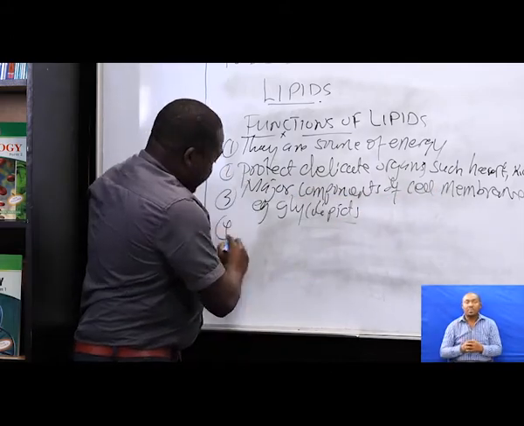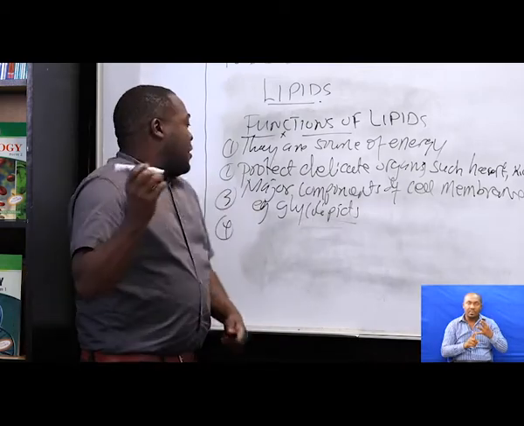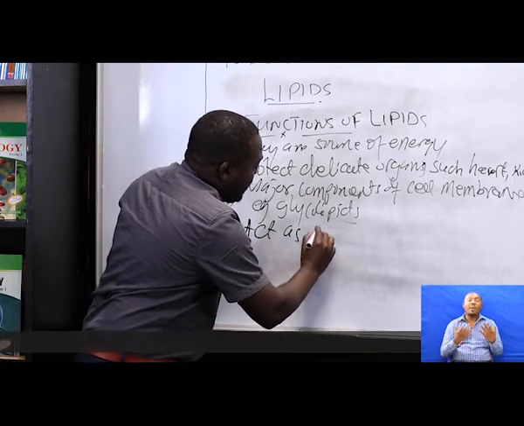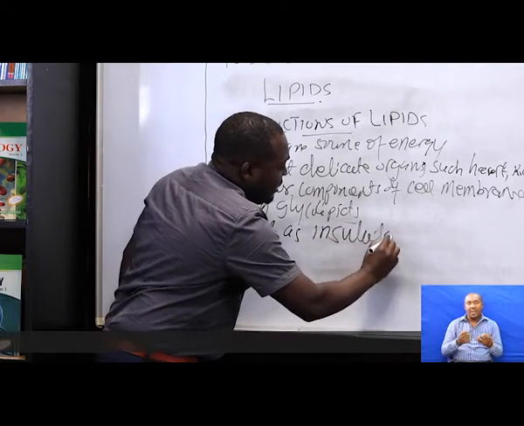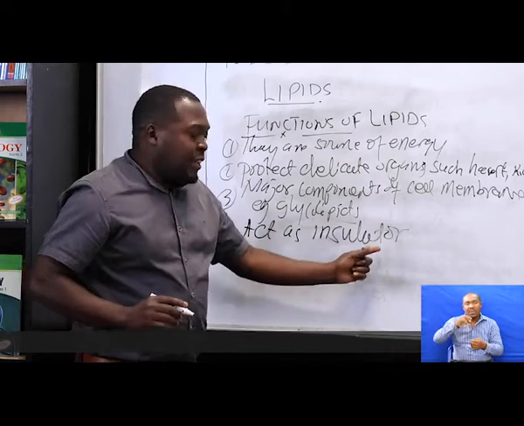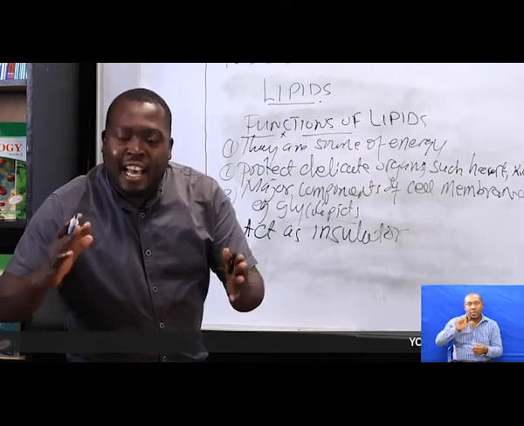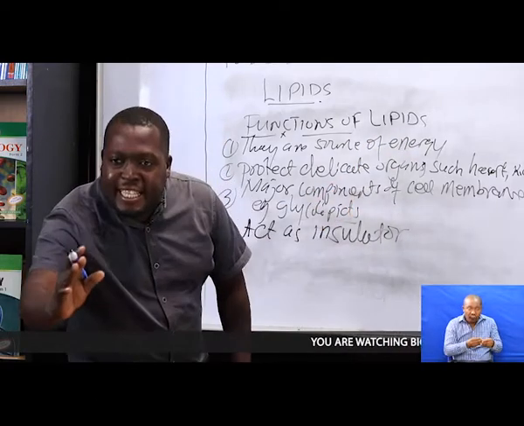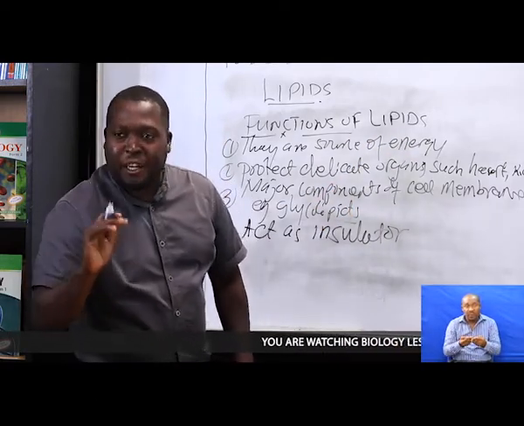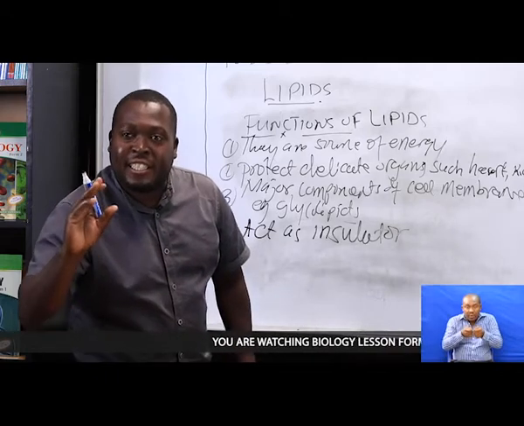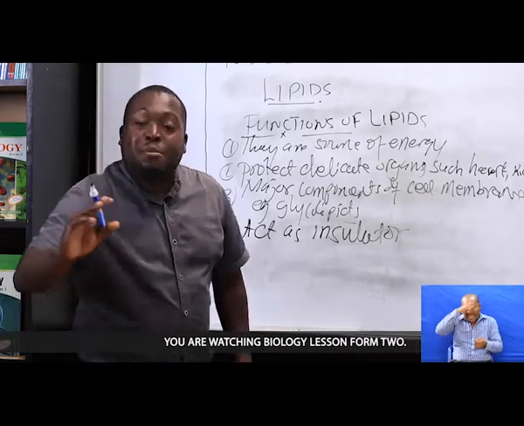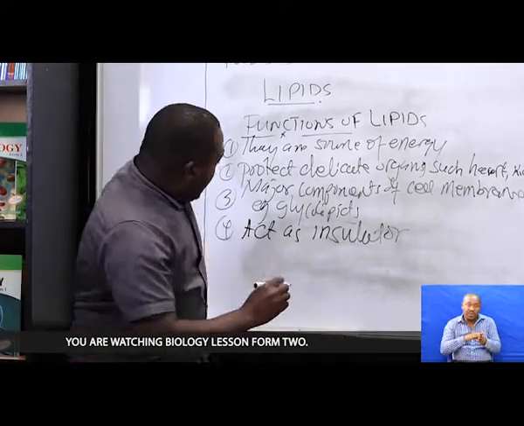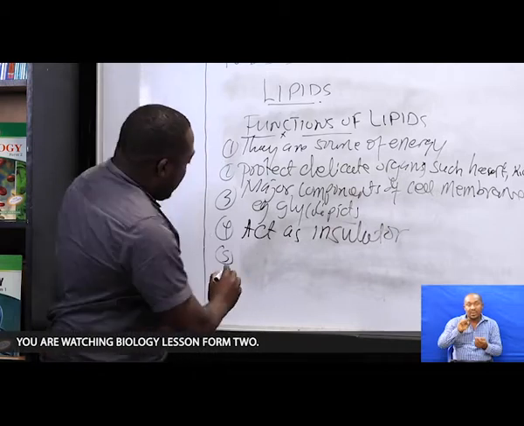The fourth function is that they act as an insulator. Why? Lipid acts as an insulator because lipid has a tendency of conducting heat slowly. Has a tendency of conducting heat what? Slowly. By doing so, it means that it acts as a what? An insulator.